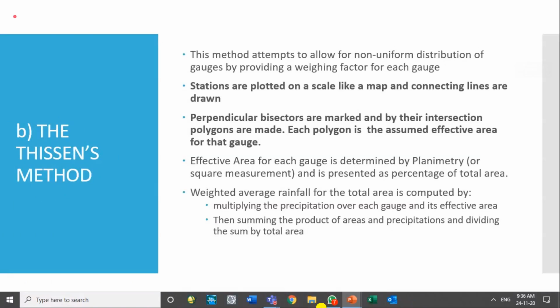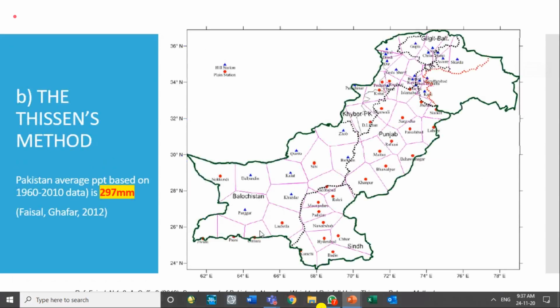When the polygon areas are known to us, the weighted average rainfall is calculated. The weighted average rainfall for the total area is computed by multiplying the precipitation at each gauge by its effective area, then summing them together and dividing by the whole area. That will be the weighted average using the Thiessen polygon method.